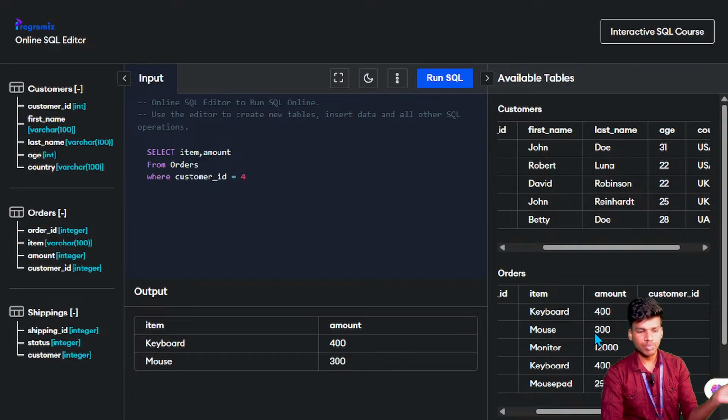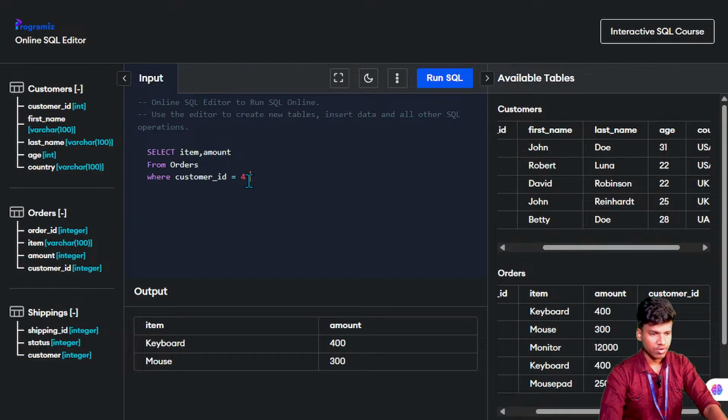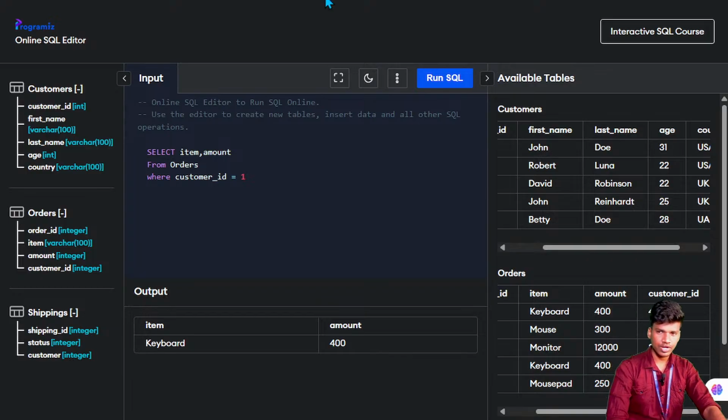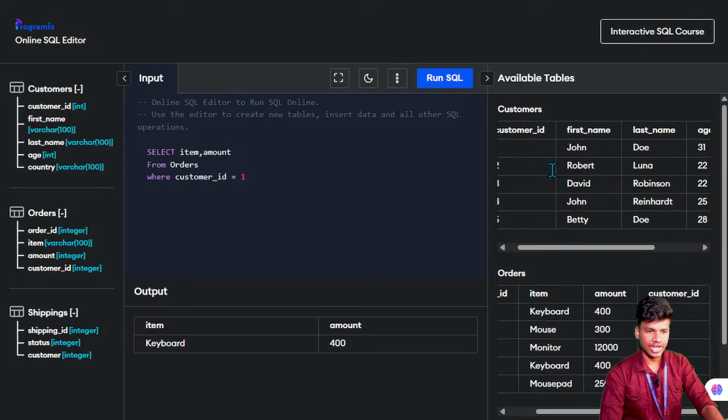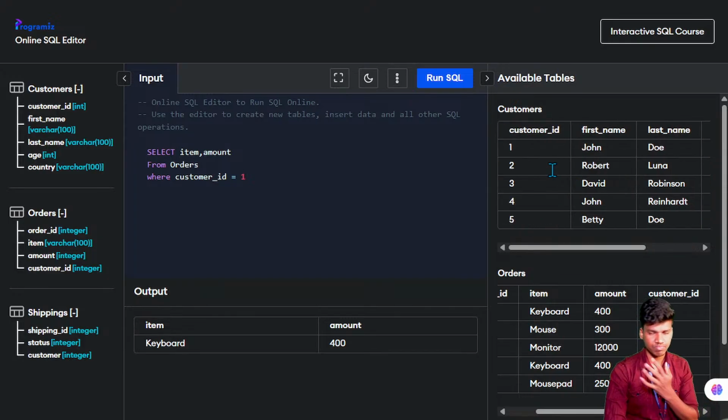So the amount and item name are mentioned. If I give 1, where the 1 is, only that particular detail is extracted. Here the keyboard has 400, that is 1. You cannot see this because my interface is hiding that. So this is the way you can classify and extract the data. This is the way SQL works.